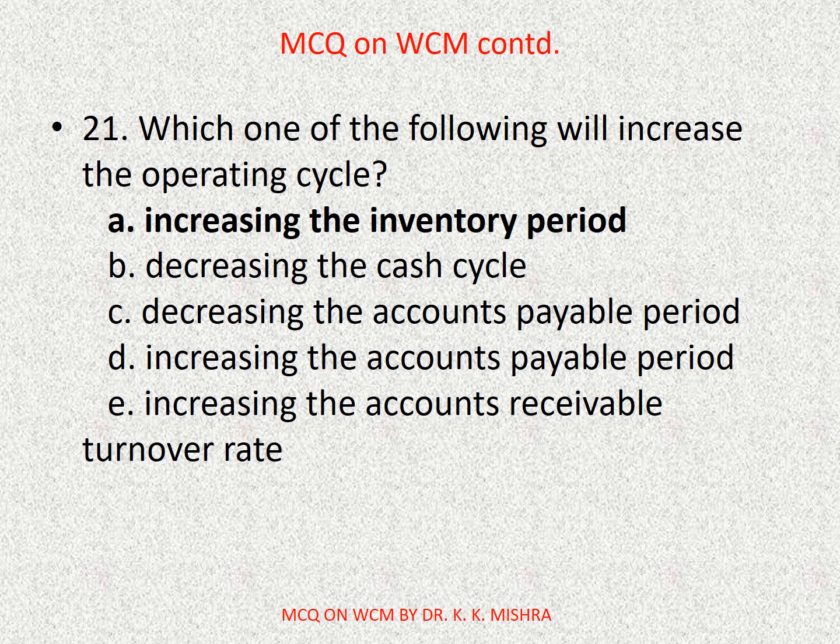Question number 21. Which one of the following will increase the operating cycle? Options are A. Increasing the inventory period. B. Decreasing the cash cycle. C. Decreasing the accounts payable period. D. Increasing the accounts payable period. Or E. Increasing the accounts receivable turnover rate. Correct option is A. Increasing the inventory period.